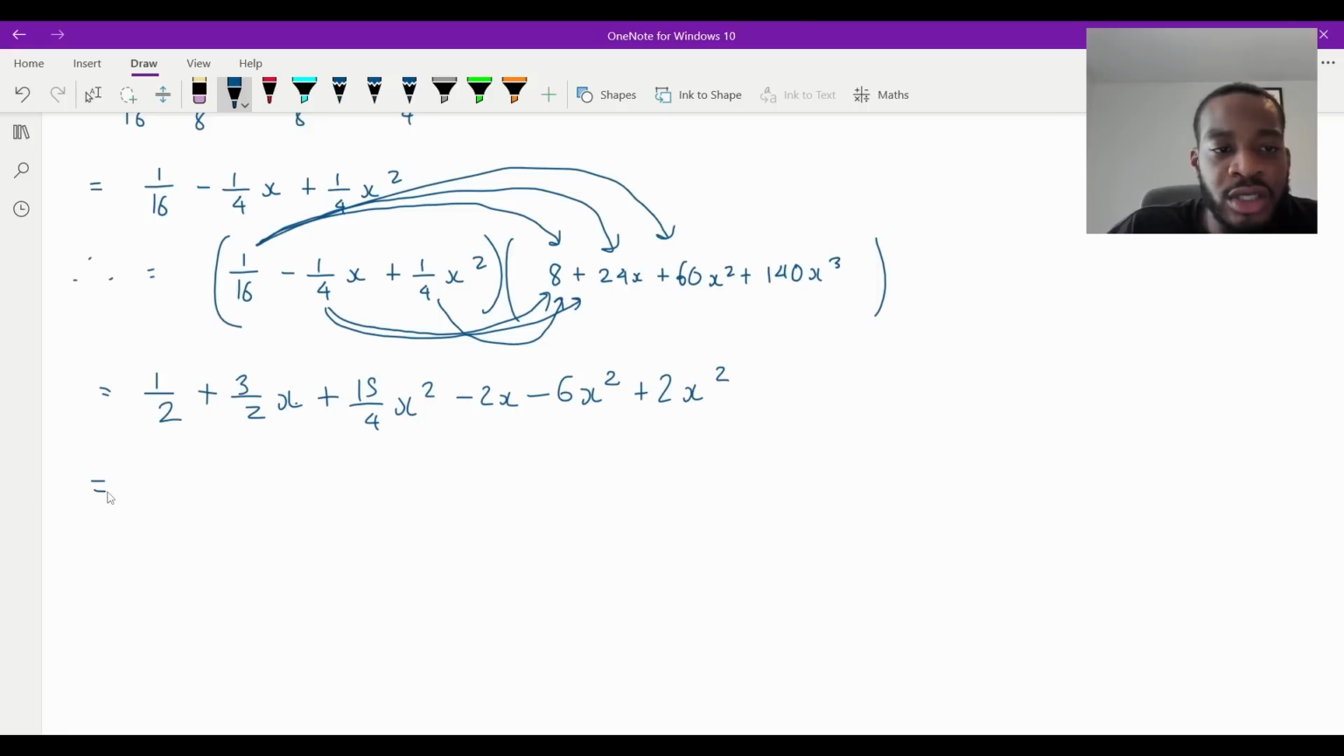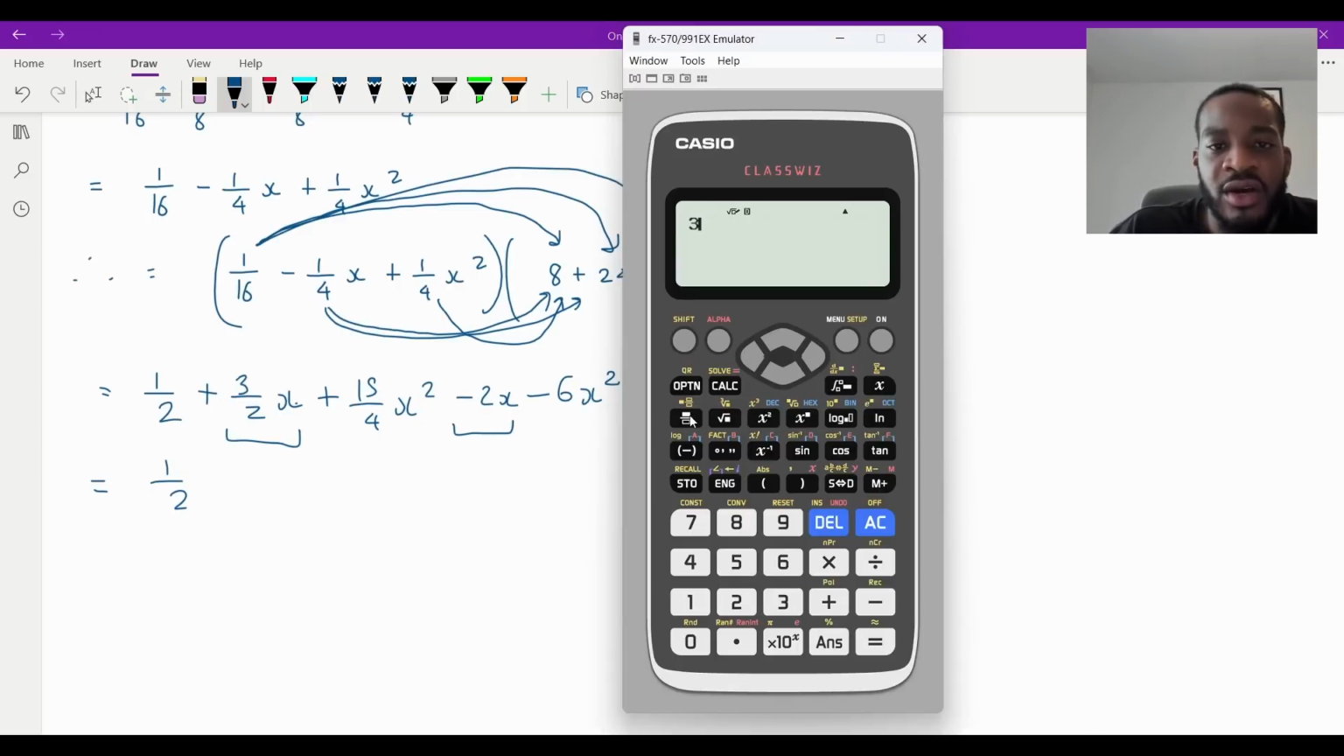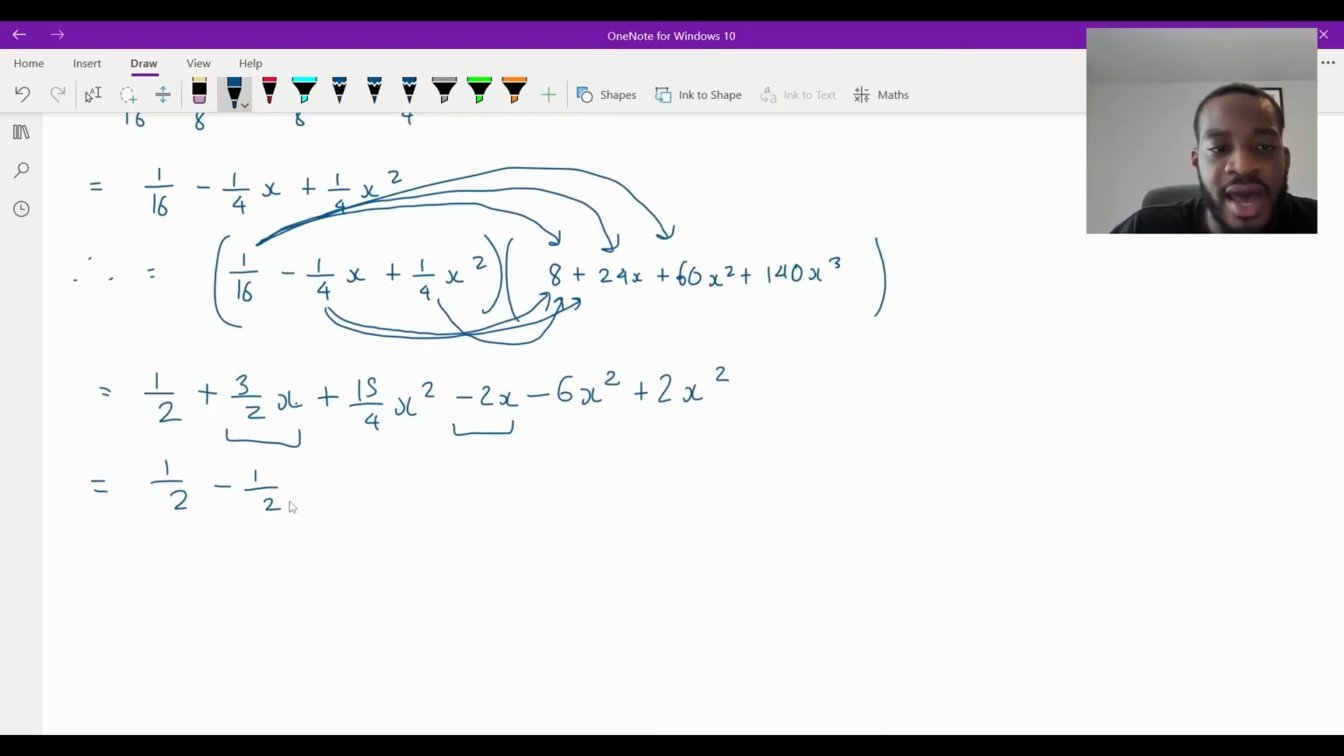So in terms of the constants, there's only a half. That's fine. I've got to do 3 over 2 take away 2, isn't it? And that's it. I'll just do it on my calculator. 3 over 2 take away 2. That is minus a half. So minus a half x.